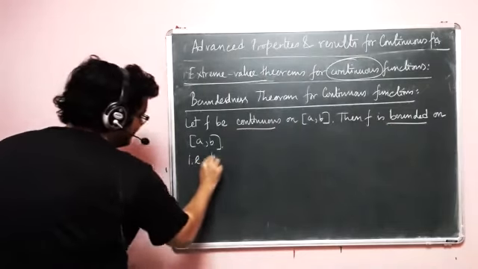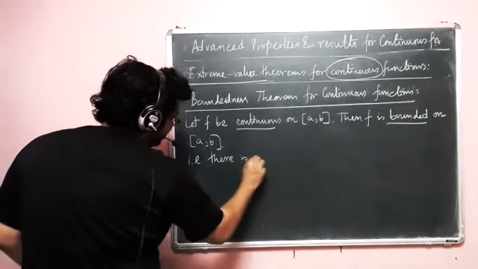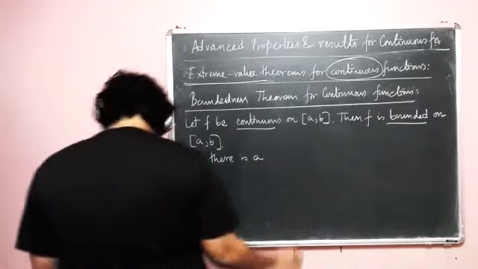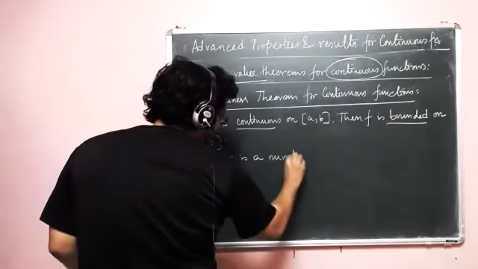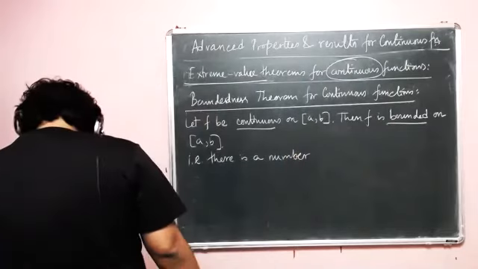That is, there is a number. Now we are writing what bounded stands for.